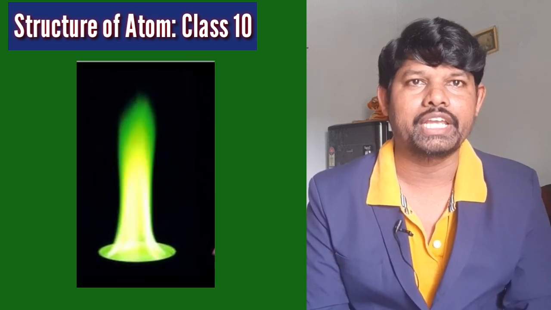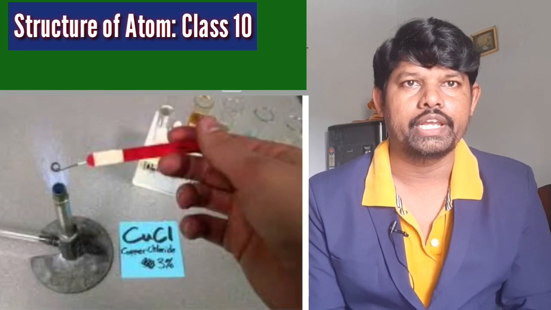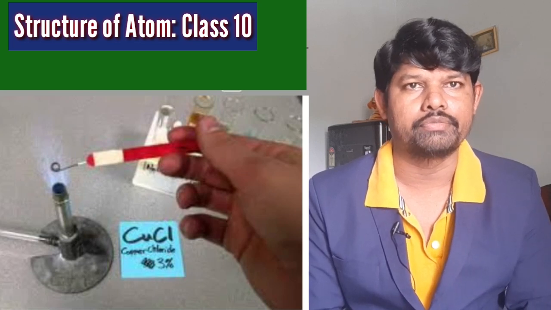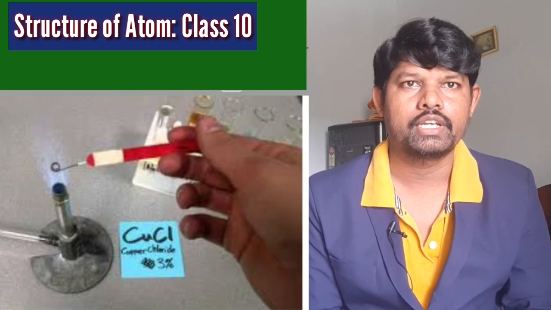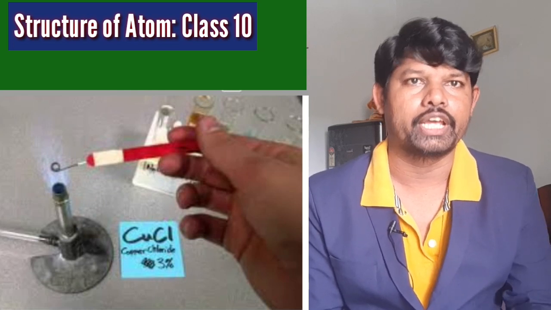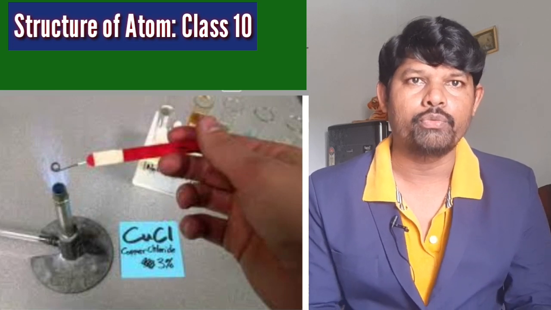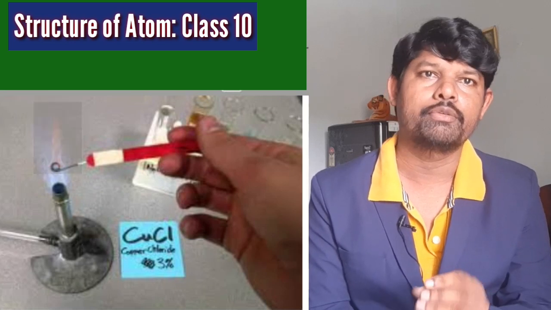Then the same activity you can continue with strontium chloride. Take a pinch of strontium chloride and add 2-3 drops of concentrated hydrochloric acid and make a paste, and with the platinum loop you can introduce it into the non-luminous flame. Now which color is formed in the flame? You have to observe the color of the flame.